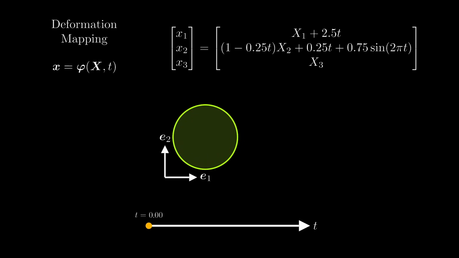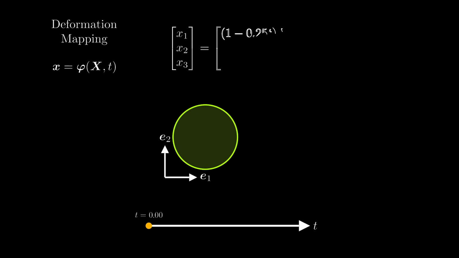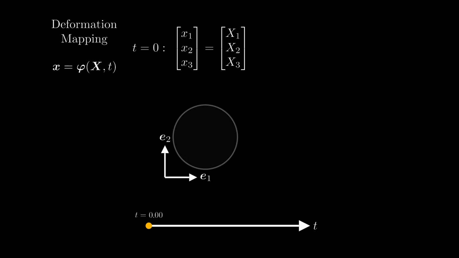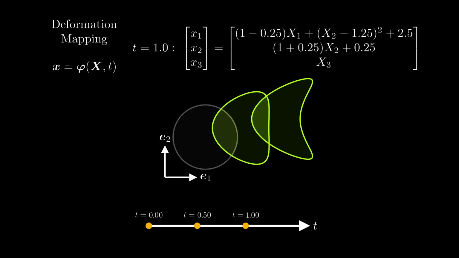Let's go back to the original example of the deformation mapping. There are different ways you can interpret the deformation mapping. For example, you can set the time t to a specific value. In that case, the deformation mapping gives you the deformed points lowercase x at this specific moment in time, dependent on the reference points capital X. For t equals 0, the deformed points equal the undeformed points, and as we increase t, we get different deformed configurations.